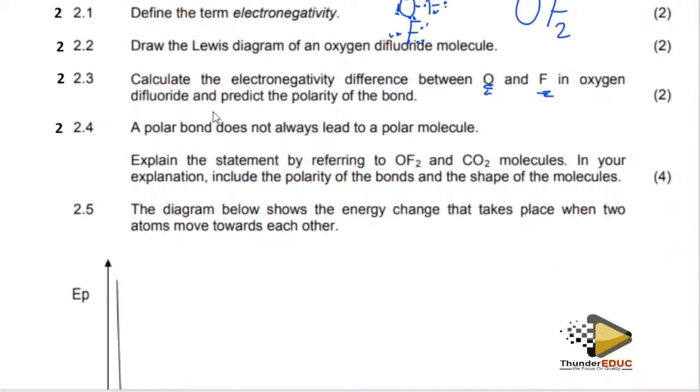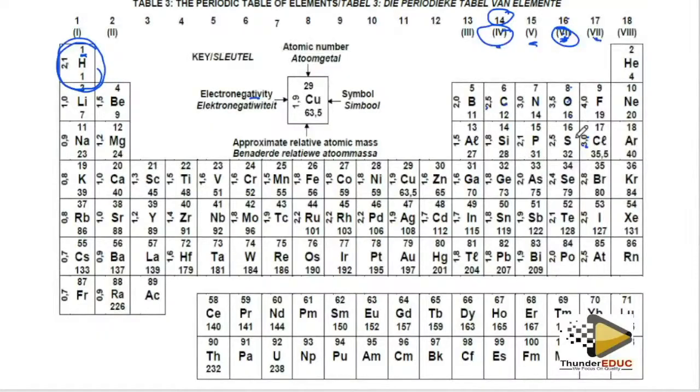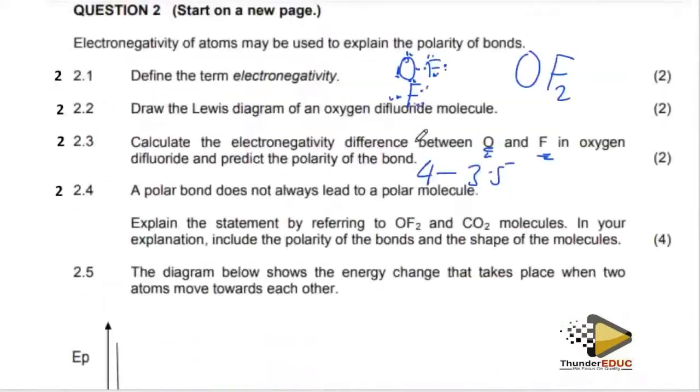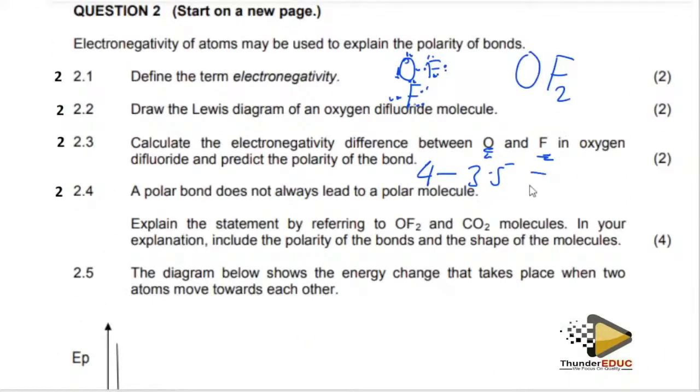So here the answer is going to be 4 minus 3.5, isn't it? Oxygen is 3.5, while fluorine is 4. So meaning that the answer here is going to be 0.5. So what does that figure indicate? What does it indicate to you? You have to know what that figure indicates to you.